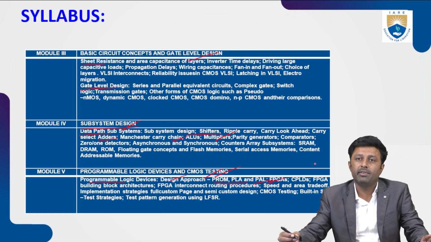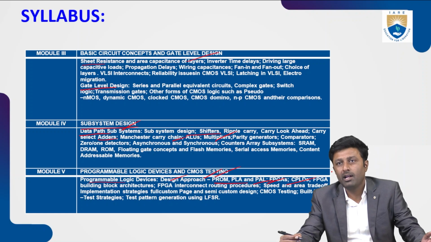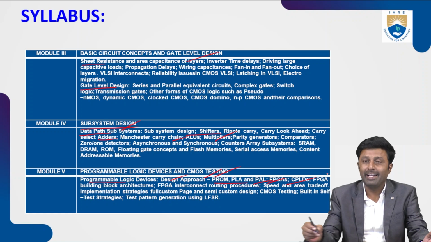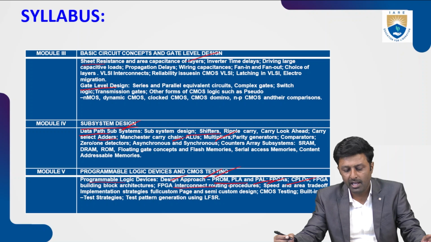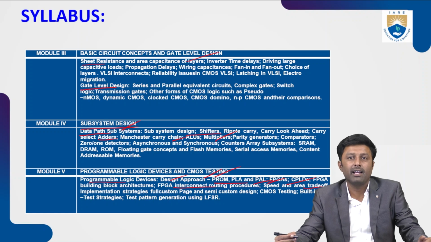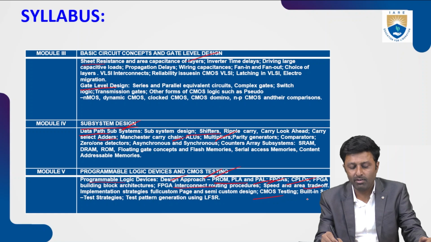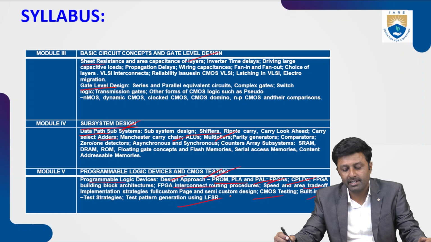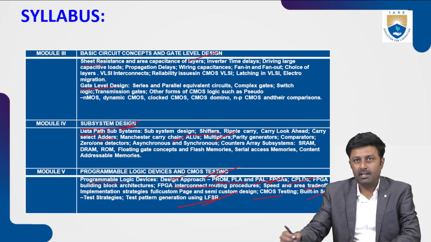Then we'll be talking about the FPGAs, that is field programmable gate arrays. Then CPLDs, the complex programmable logic devices. Then we'll be talking about the architecture of the FPGA, routing and the procedure. After that, we'll see some of the trade-offs like area, time, and delay. And at the end, we'll be talking about CMOS testing. There's a technique called built-in self-test, and here we'll be discussing test pattern generators using a linear feedback shift register, that is LFSR. So these are the contents of the course.